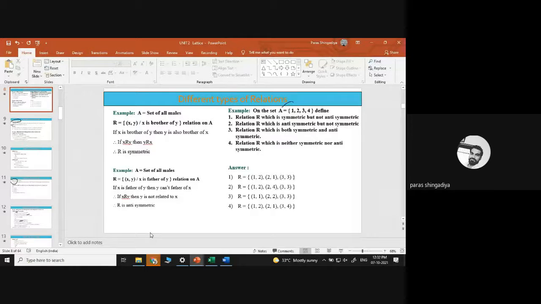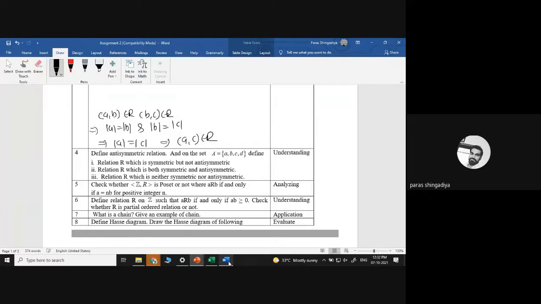Here the data is given as 1, 2, 3, 4, and in this question the data is given as A, B, C, D. Clear? So define the anti-symmetric relation first, and then consider the set A, B, C, D and define a relation which is symmetric but not anti-symmetric. Then both symmetric and anti-symmetric, and then neither symmetric nor anti-symmetric.